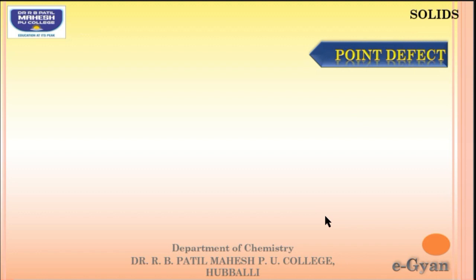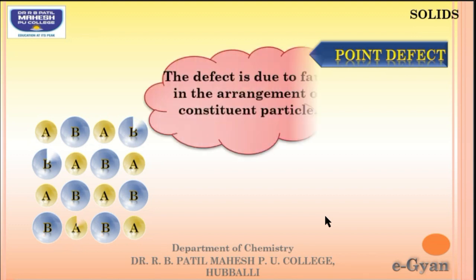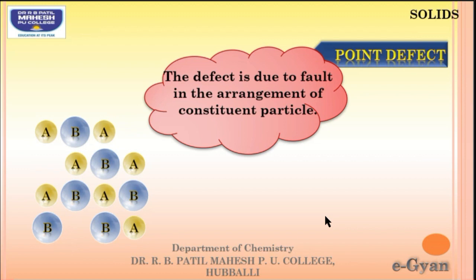The point defects. Let me take a simple arrangement of a perfect crystalline solid. These point defects are due to the fault in the arrangement of the constituent particles. You can see here there are missing of the B, A and B. That means some of the constituent particles are missing.